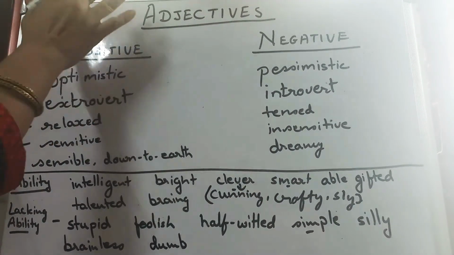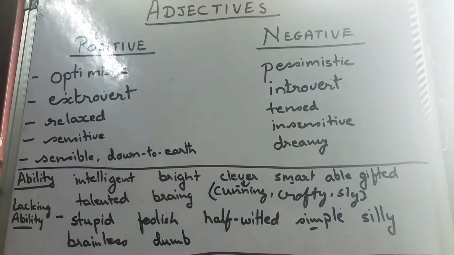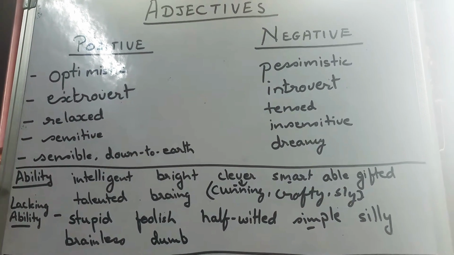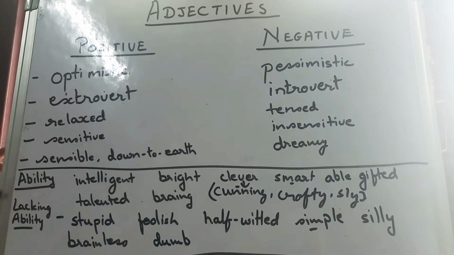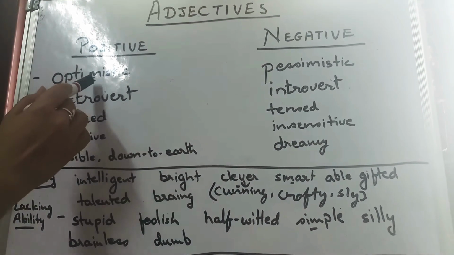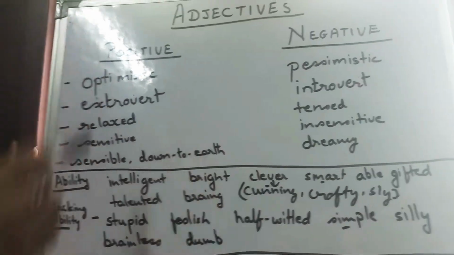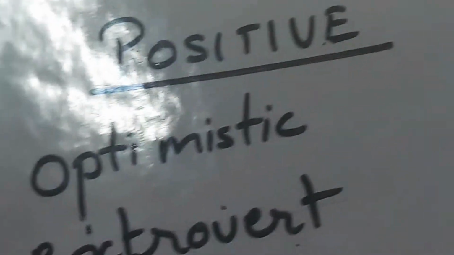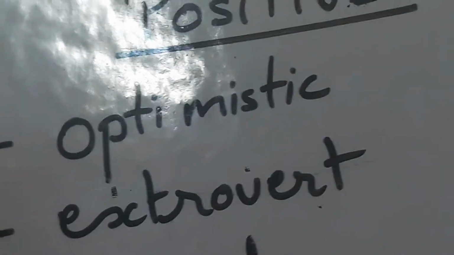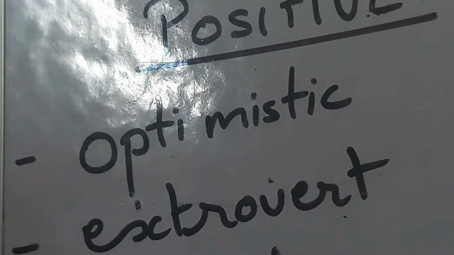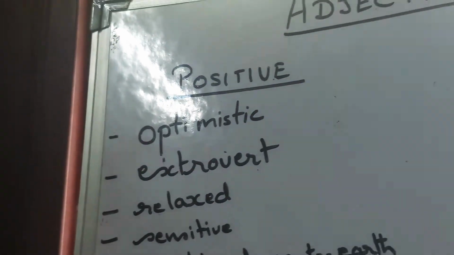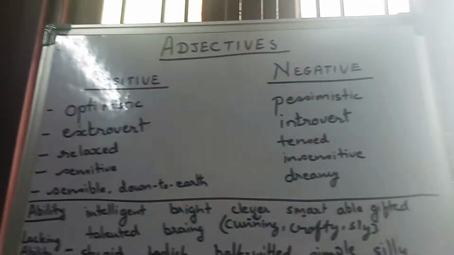So in that way I have tried to divide the chapter so that it's easy for you to learn or use the terminology of describing. Like optimist. An optimist is seeing the positive side of life. At least half a glass of water I have got, so we are positive that at least half a glass is there. A pessimist, of the same thing, says only half a glass of water is there.